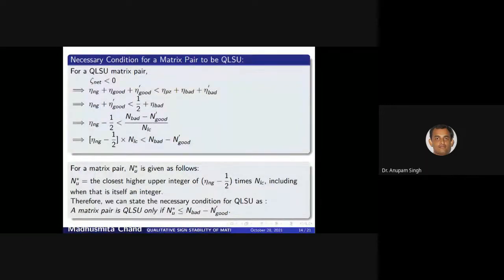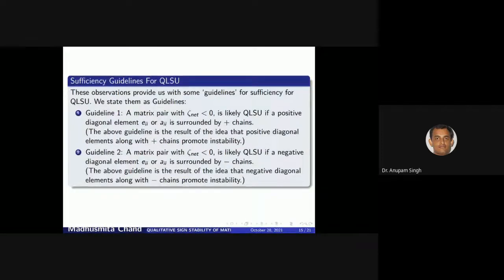While observing this expression for the determinant of a matrix pair, we find that the diagonal element is always multiplied by the link elements surrounding it. That means the row and column elements associated with the diagonal element become important contributors to the stability or instability. So, with this observation, we have some guidelines for sufficiency of qualitative sign instability.